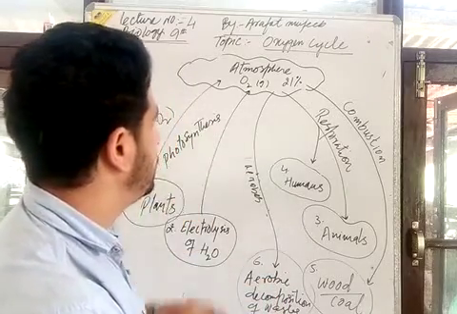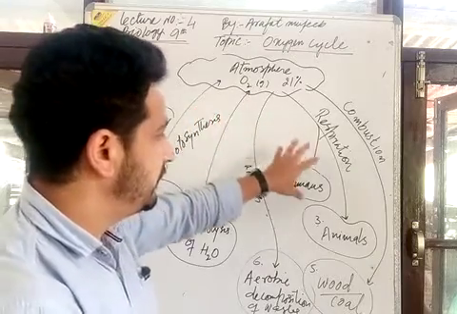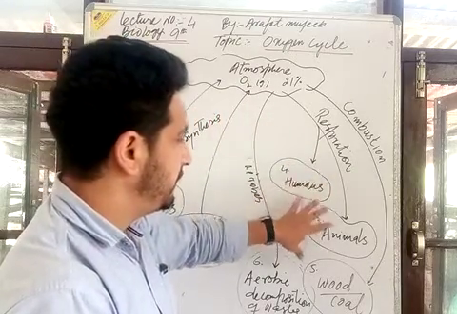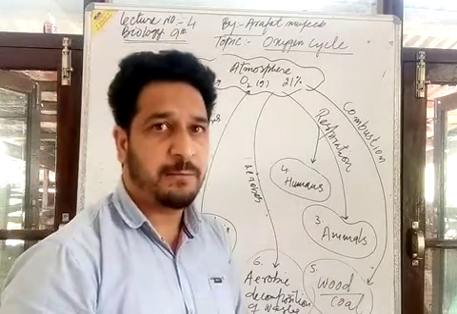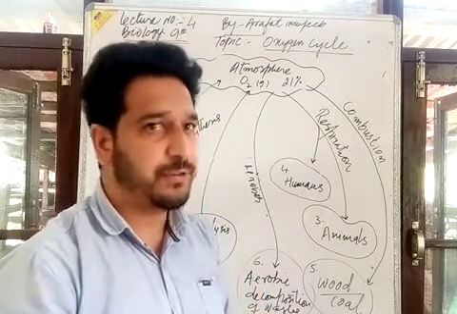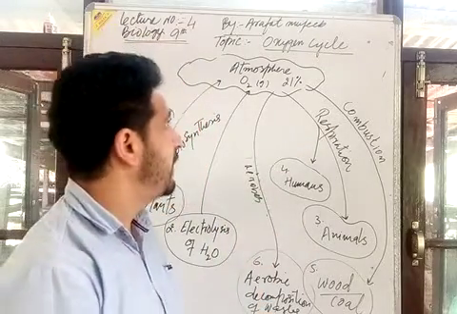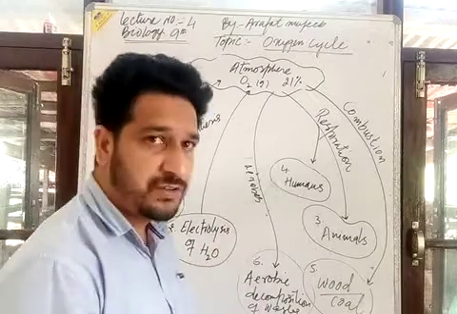Here this is the oxygen cycle, how the regeneration process takes place, how the consumption takes place. It is a cycle where there is a regeneration process and there is a consumption process. This is all about the atmosphere. This is all about the oxygen cycle.